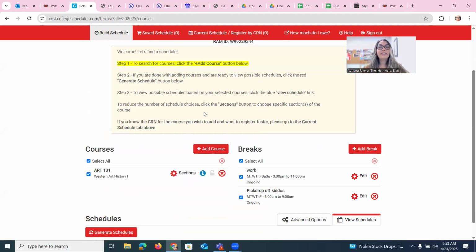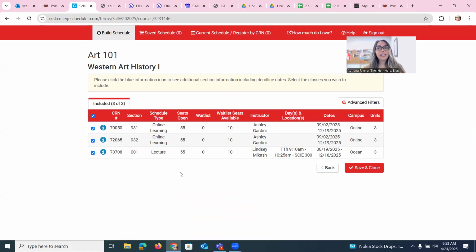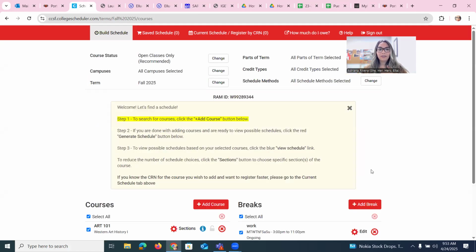Now, one of the things that I like to do and I like to show students is that you can see all of the sections for the courses in here. This tells me how many sections of this Art 101 class are being offered in the fall, and the modality, meaning whether it's in person or online. This class here is online. This one is online. And then this one is in person. So if I want to do an in-person class, then I will uncheck the online ones, leave the one that's in person, and then save, okay?